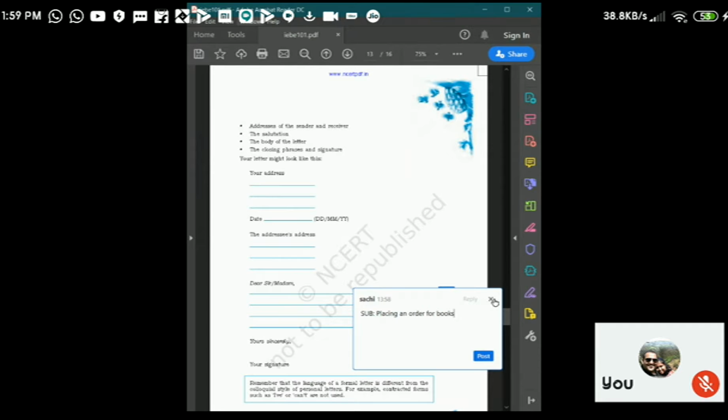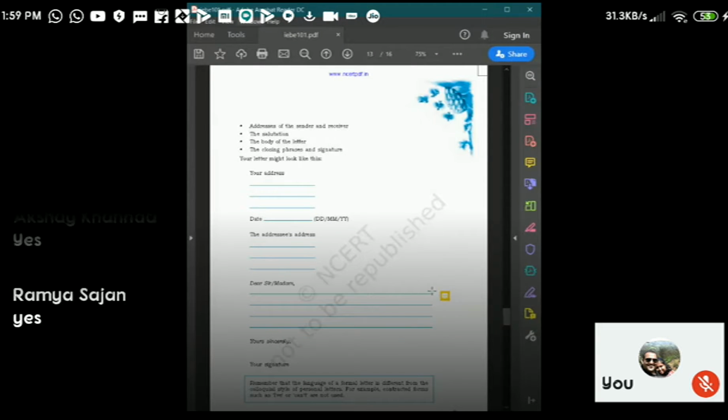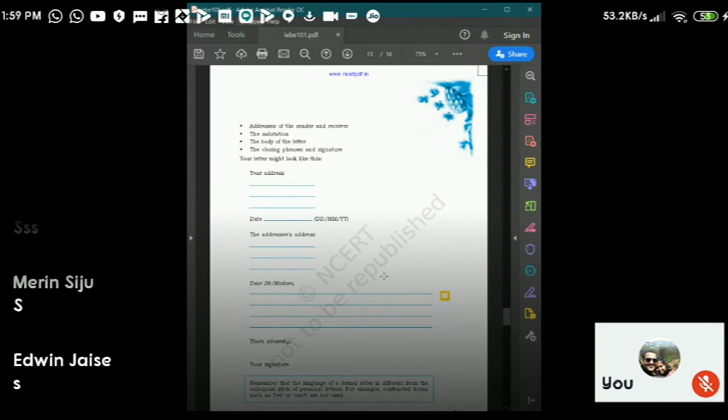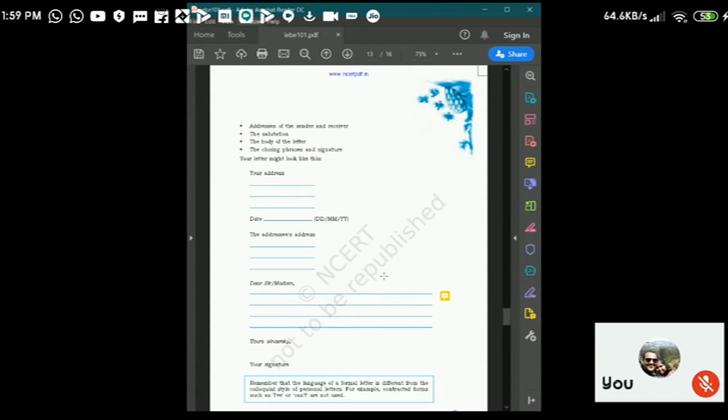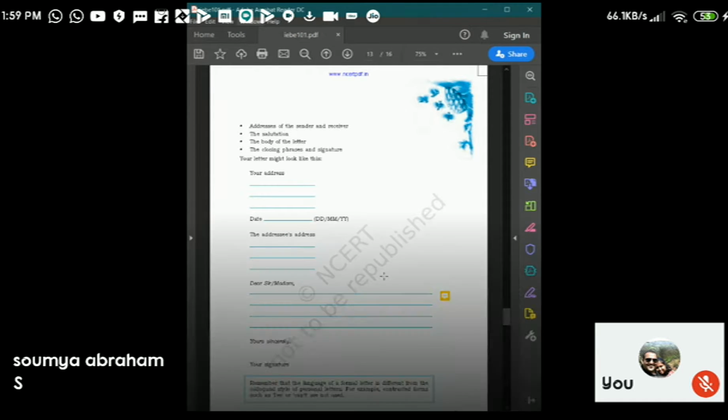Have you seen an email? The email has a subject, and when you look into your Gmail, the first thing you read is the subject of the letter. In the same way, after opening the letter, the person will look into the subject column and get a gist.